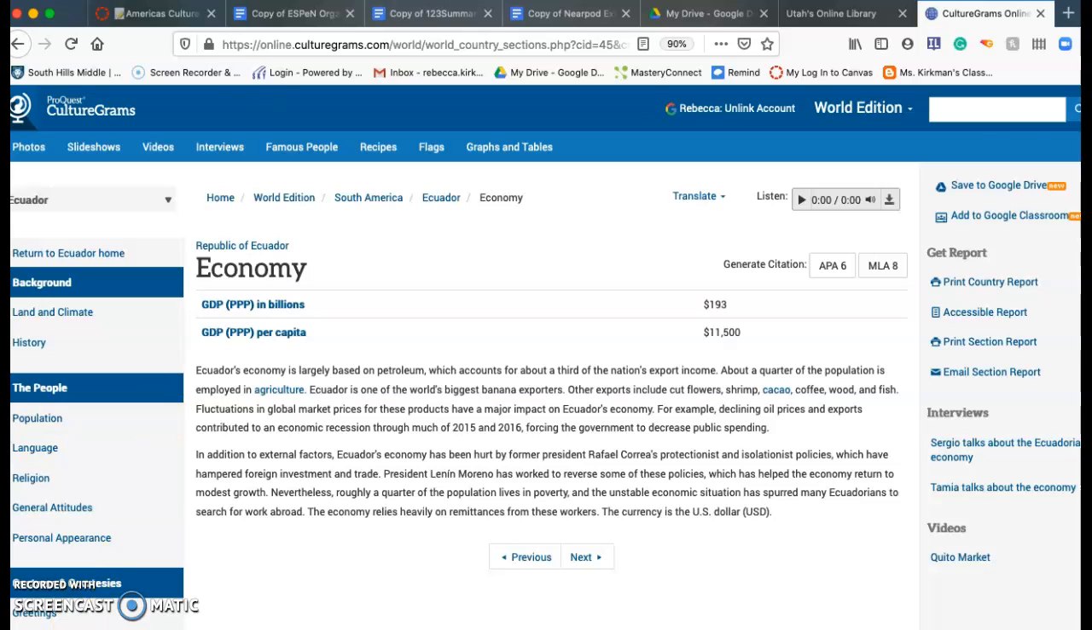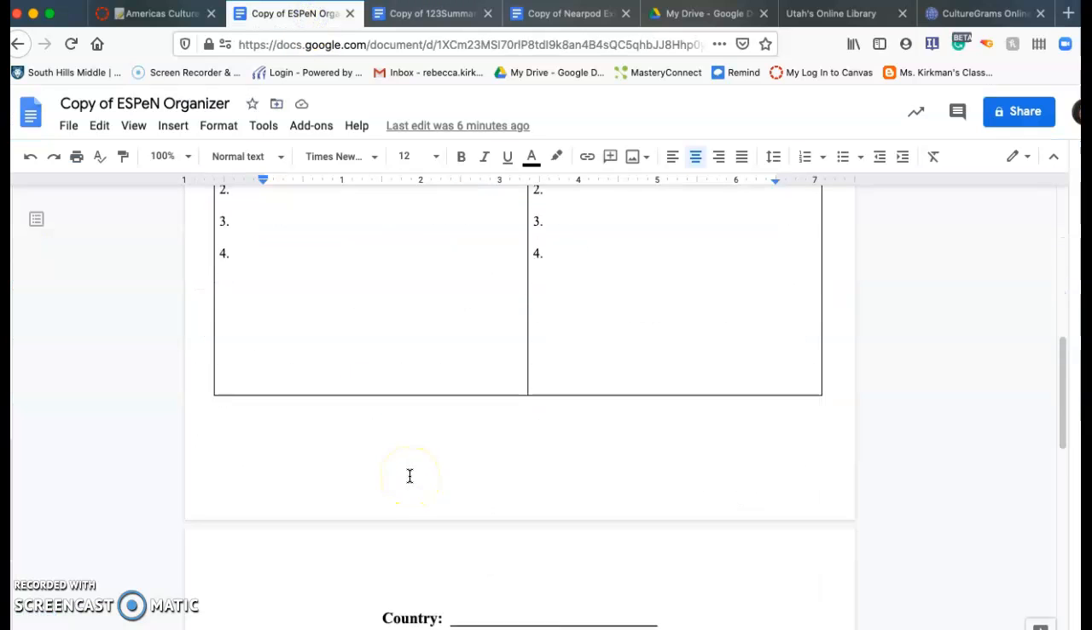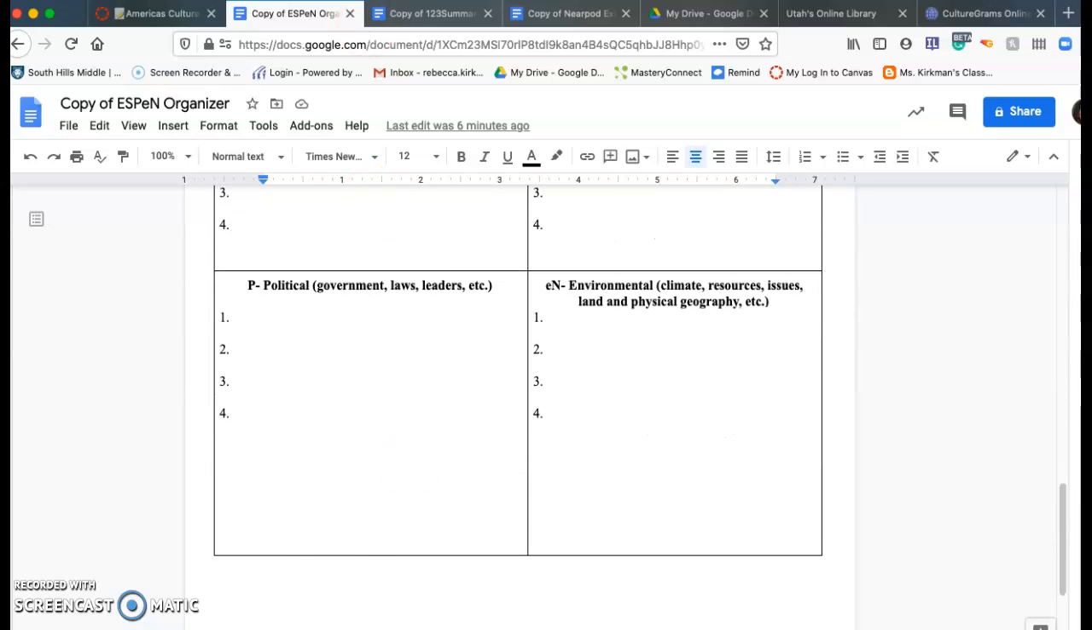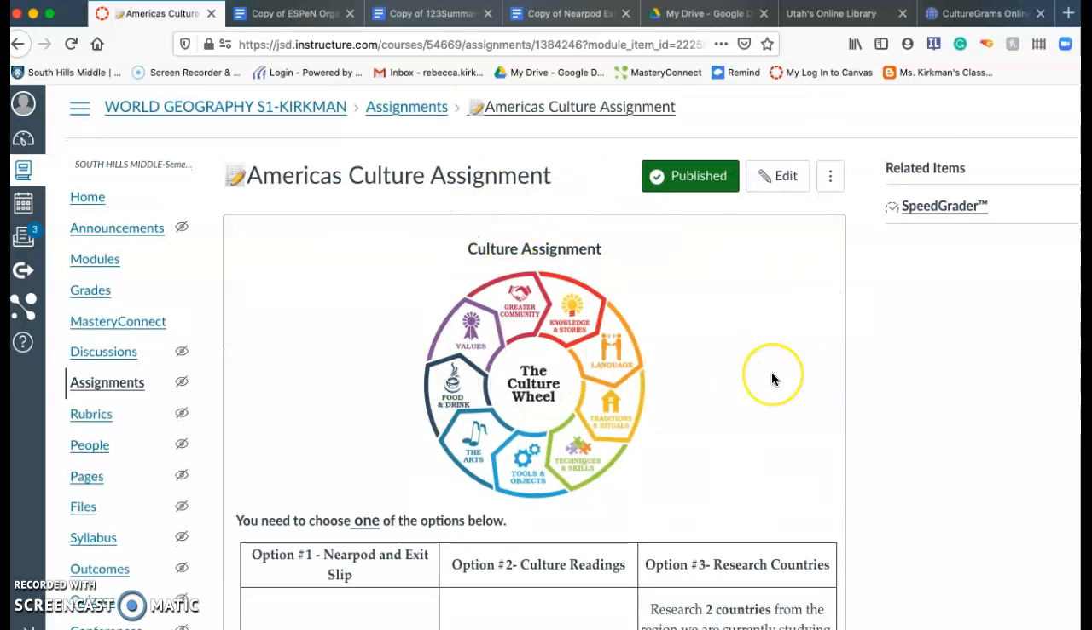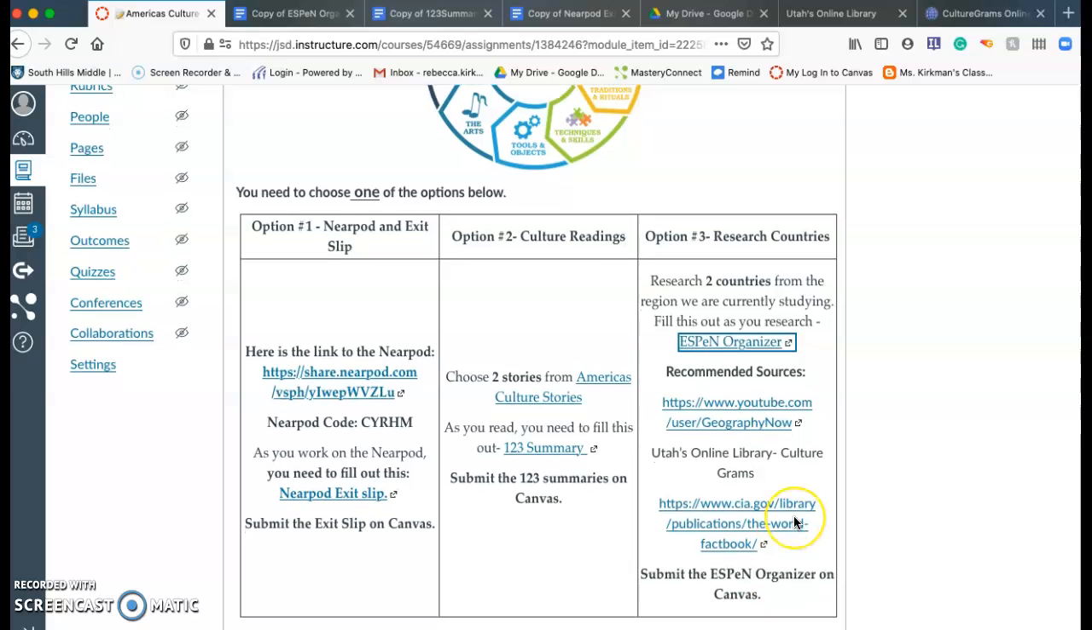All right, then once you get done and you fill this out, there's one below for the second country. We'll go back into the Americas assignment, and then it's this is the one. You'll submit your assignment in here, and you'll need to find it in your Google Drive.